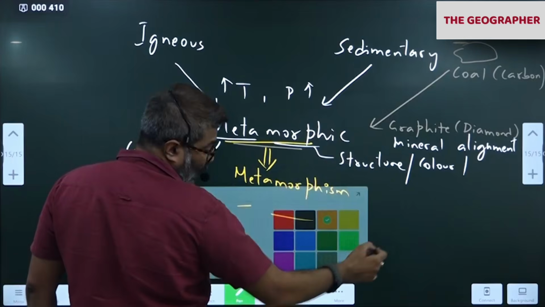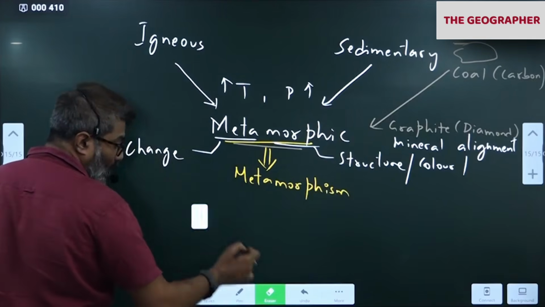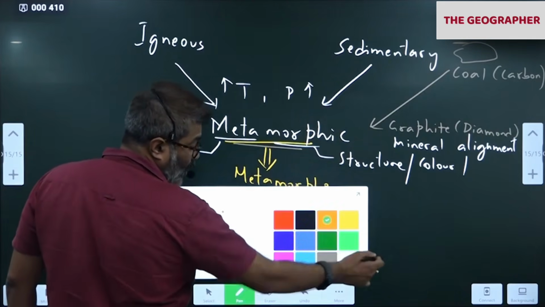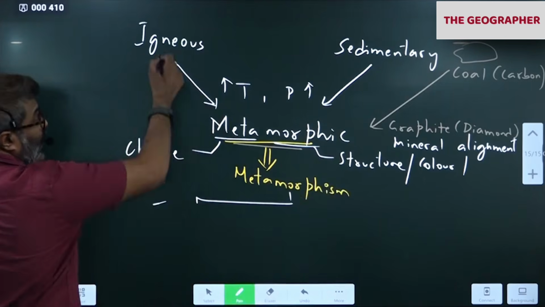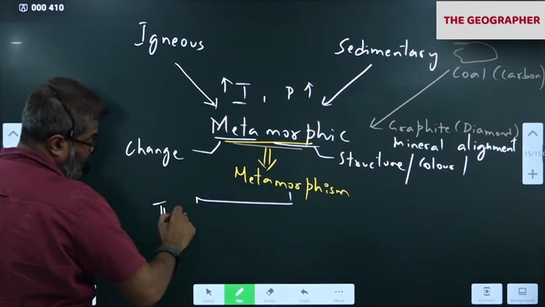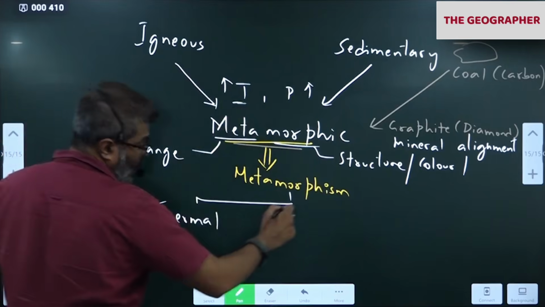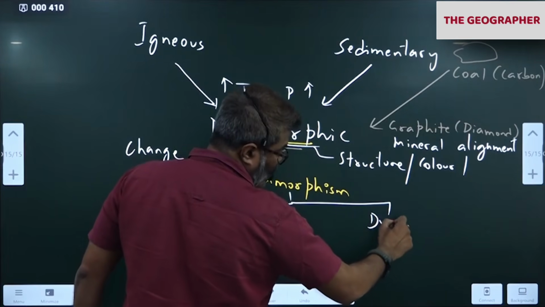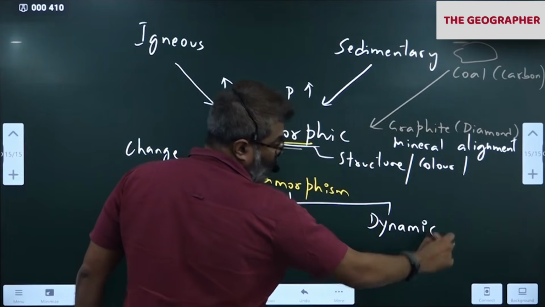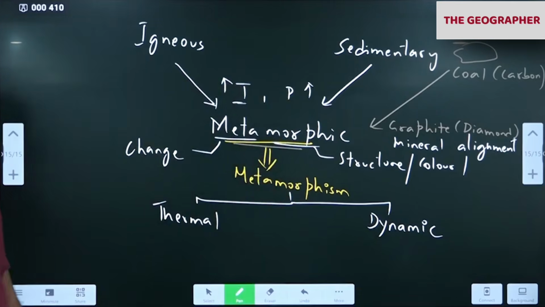So metamorphism, 2 types right now. First one is thermal. Thermal is what? Heat. Other one is dynamic. 2 types of metamorphism: thermal metamorphism, dynamic metamorphism.